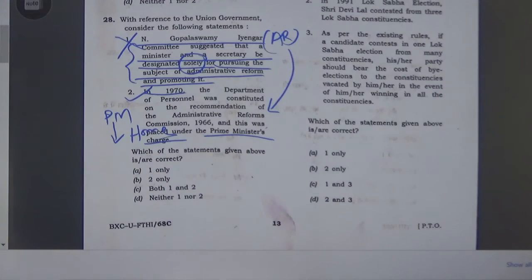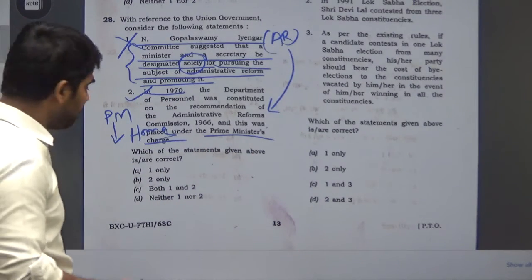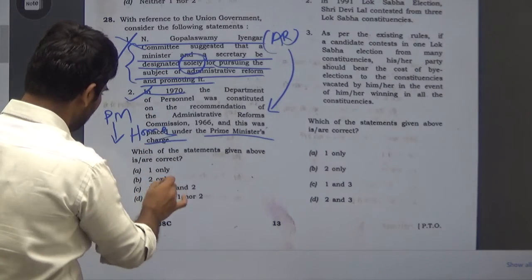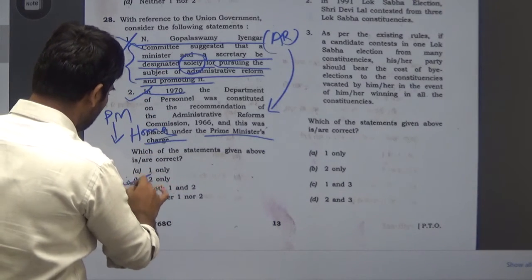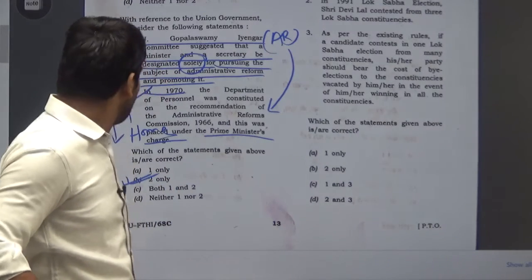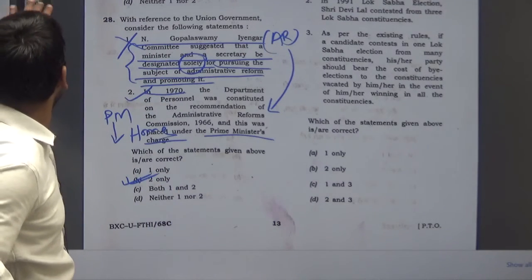So option 2 would be correct, and the answer, 1 wrong and 2 correct, is option B, that is 2 only. Now move on to the next question.